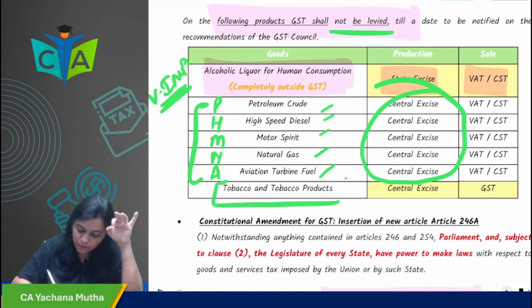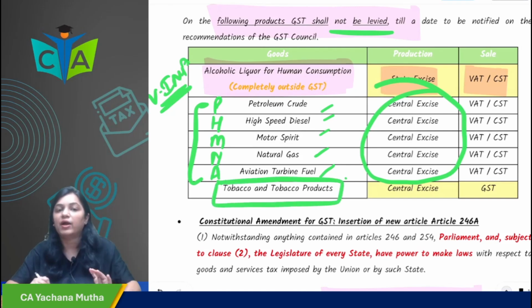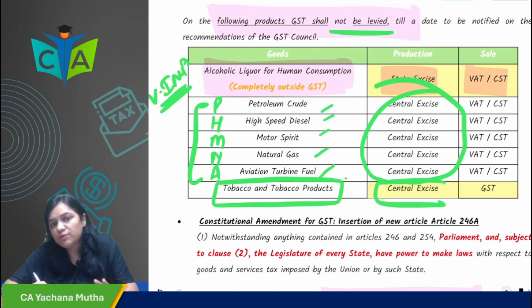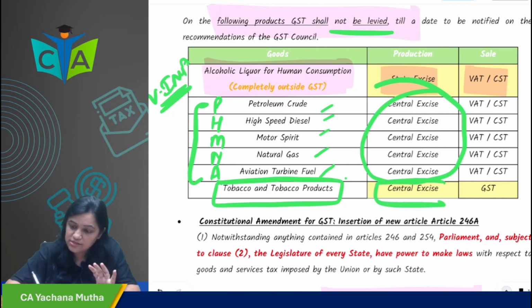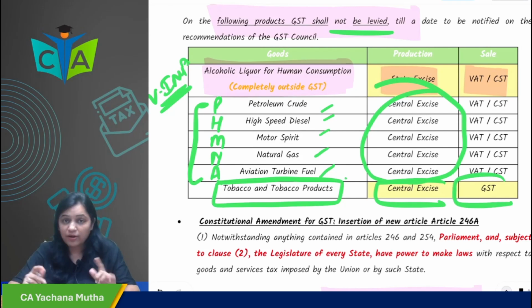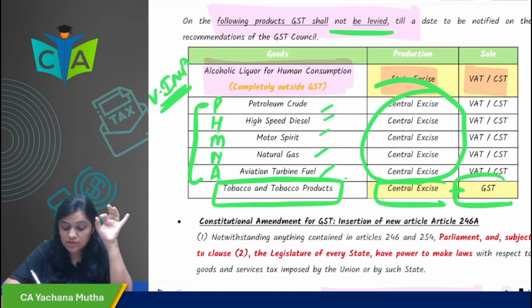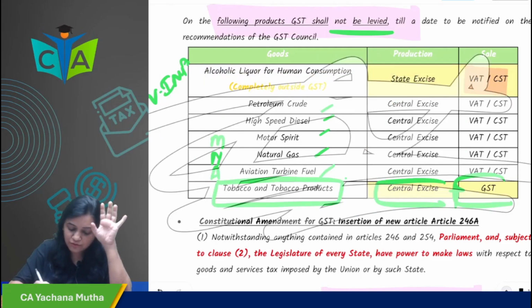And then comes tobacco and tobacco products. On tobacco and tobacco products, on its manufacturing, central excise is levied. On its sale, GST is levied. Tobacco is a special item. So excise plus GST both are levied in this. So these are the special products you have to remember in the exam.